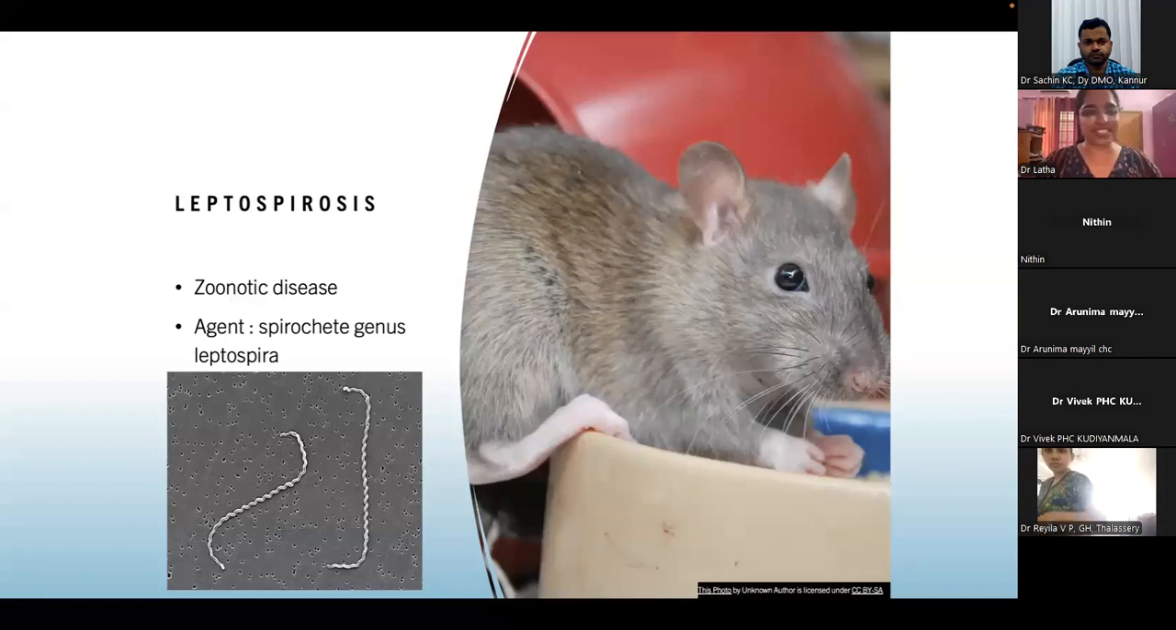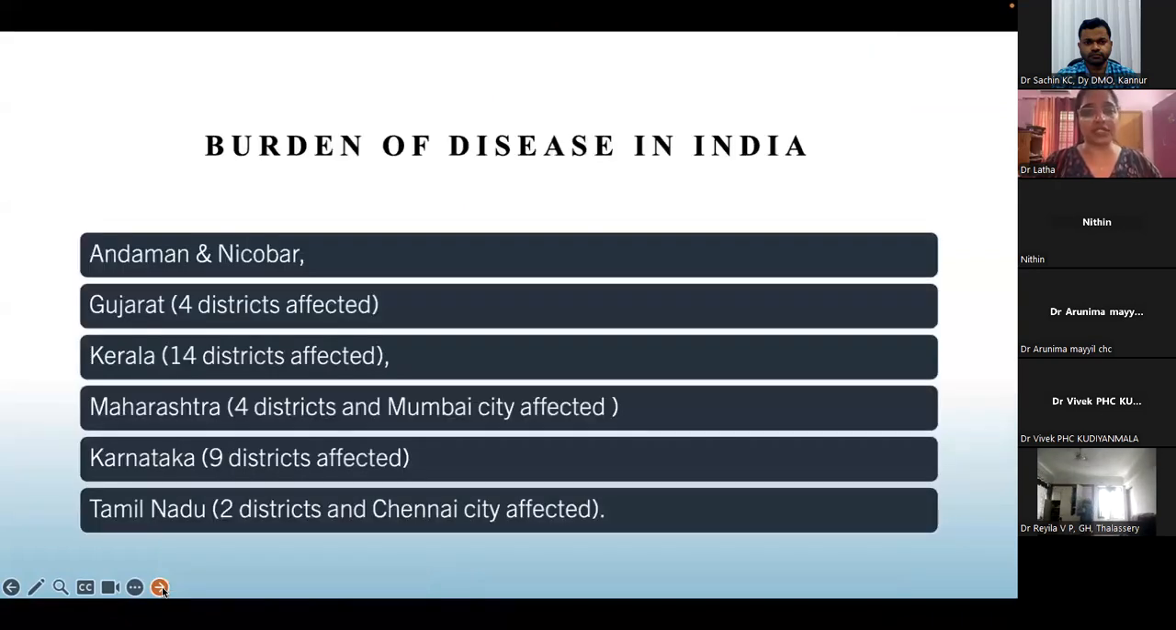disease. So it's a zoonotic disease. Agent is a spirochete belonging to the genus Leptospira. We have icterohemorrhagica type. The burden of the disease in India: just remember, in Kerala, all the 14 districts are affected. And these are the other areas where you get the disease.